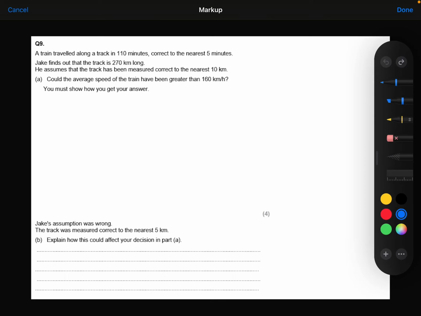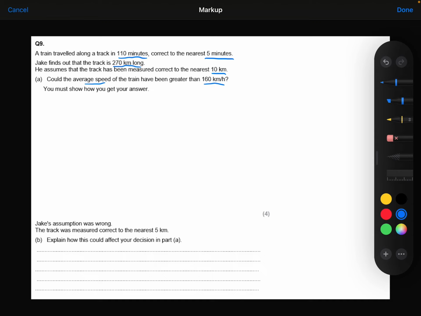A train travelled along a track in 110 minutes, correct to the nearest 5 minutes. Jake finds out that the track is 270 kilometres long. He assumes that the track has been measured to the nearest 10 kilometres. Could the average speed of the train have been greater than 160 kilometres per hour? You must show how you get your answer.